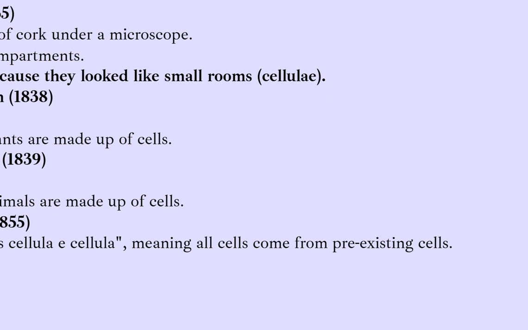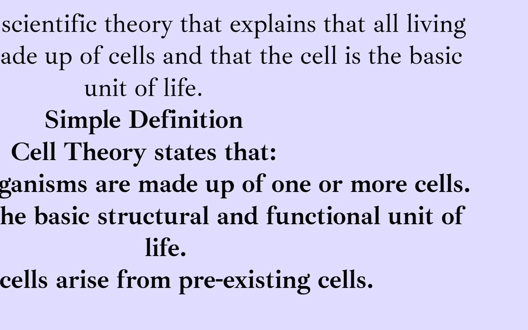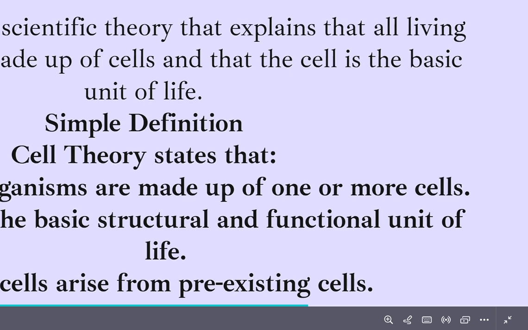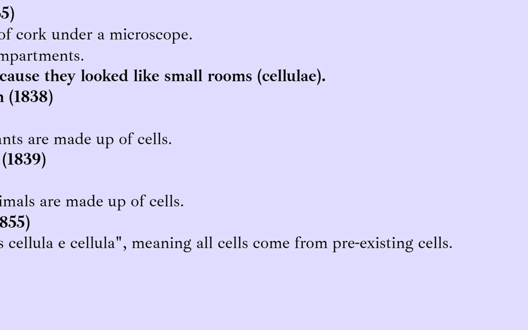Now here comes the history of cell theory. For the cell theory to form, to conclude these three things, it started with the discovery. Robert Hooke discovered the cell and he saw them as small box-like little compartments, and named them cells because they look like small rooms.